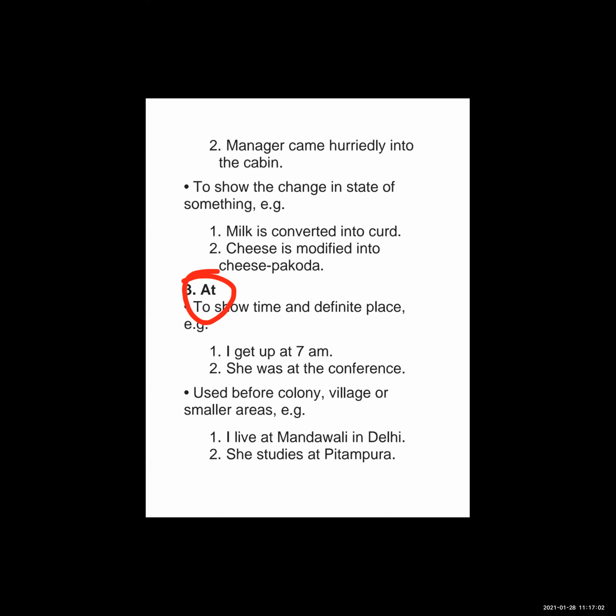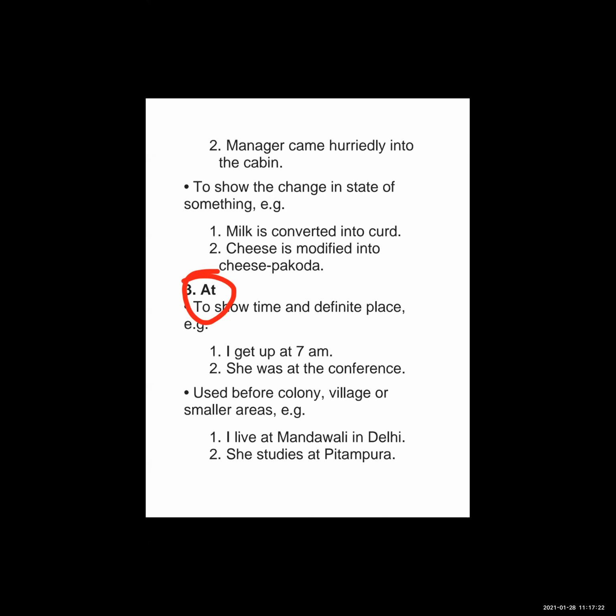It shows us a definite place or time. I get up at 7 a.m. That is a definite time. She was at the conference. At the conference is a definite place.